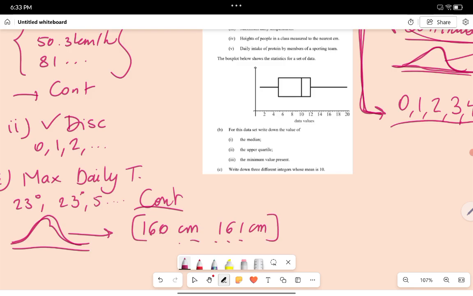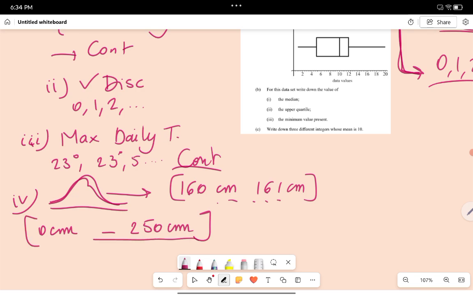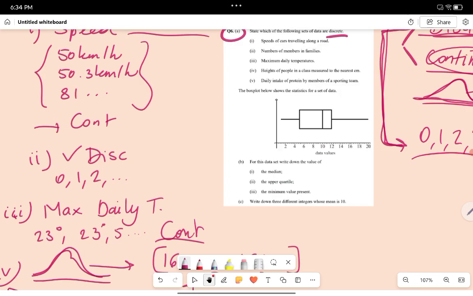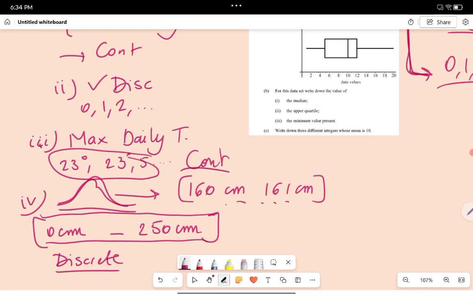So essentially it could be between 0 centimeters up until 250 centimeters, suppose, like the biggest person on Earth. I don't know how big that is, but if you measure to the nearest centimeter, then this would be discrete, because it can't be anything. You know what I mean? It's kind of a discrete number.